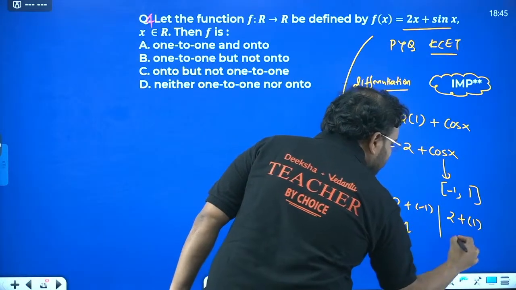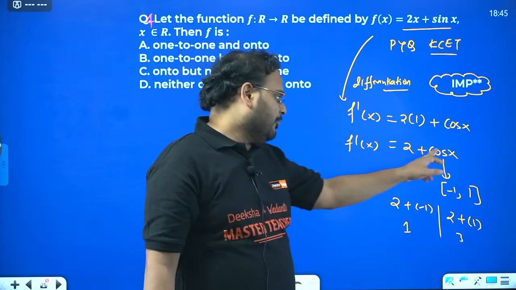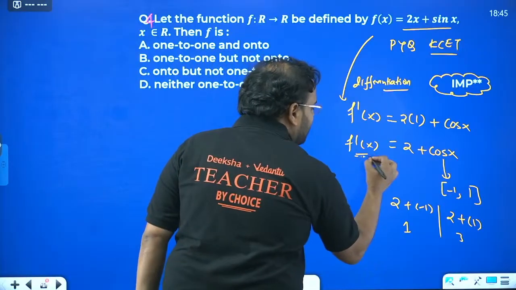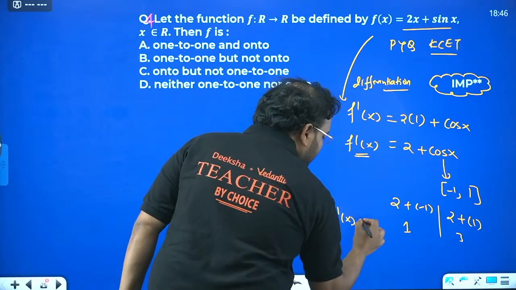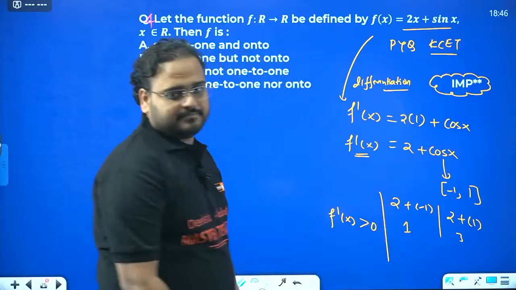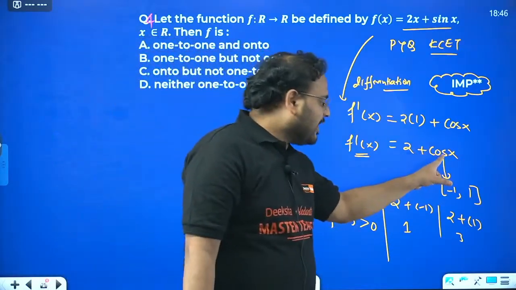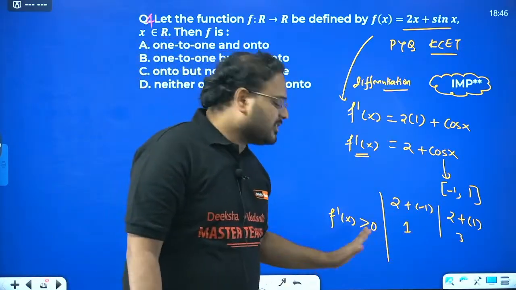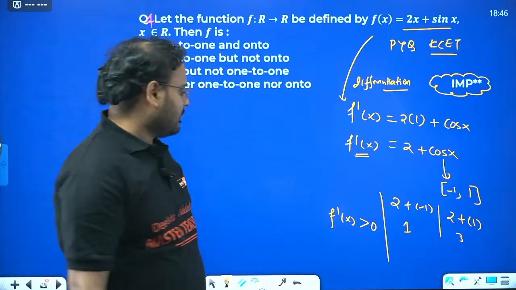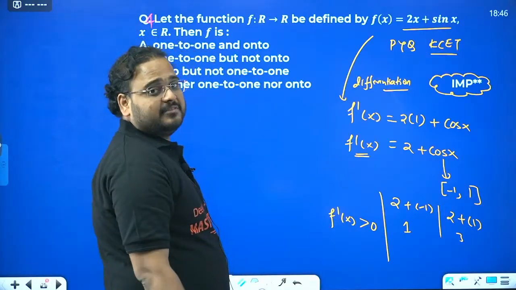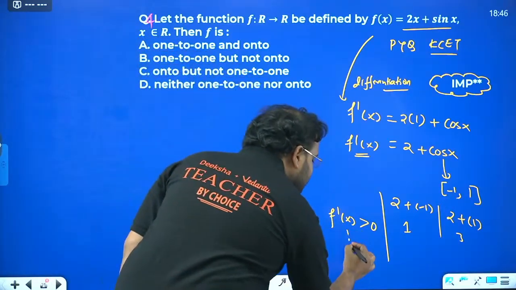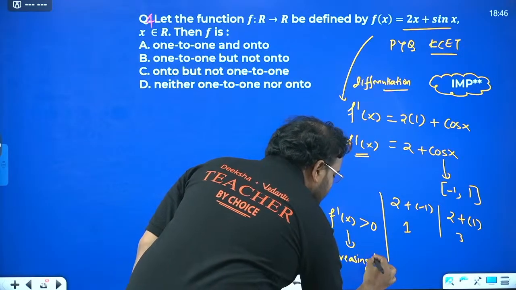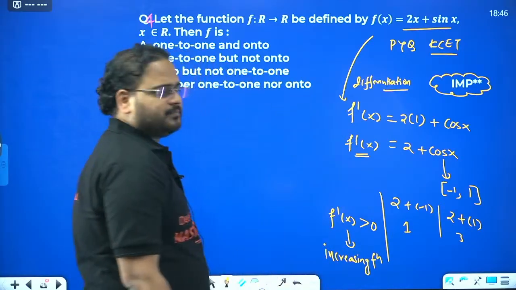If I take the extreme cases, 2 plus minus 1 will be 1, or 2 plus 1 will be 3. If cos x is minus 1, it becomes 1. If it is 1, it becomes 3. In both cases, the value is always positive. 1 is positive, 3 is positive. When you have a derivative that is always positive, this becomes a case of an increasing function.